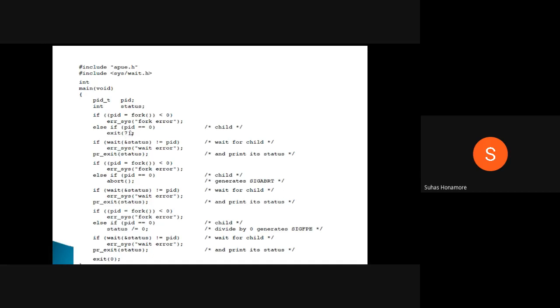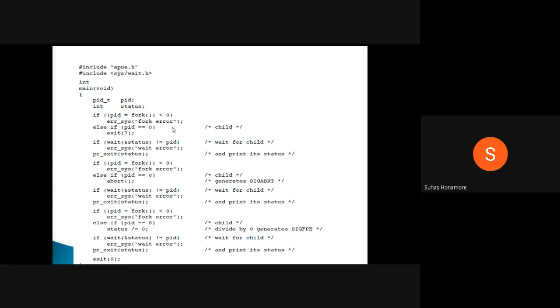Suppose it is not a child process, so suppose it's a parent process. Then this condition becomes false, so it comes here and waits. To wait, we pass the address of this status variable, and we check whether the return is not equal to PID. The wait return type being equal to PID means it executed successfully.